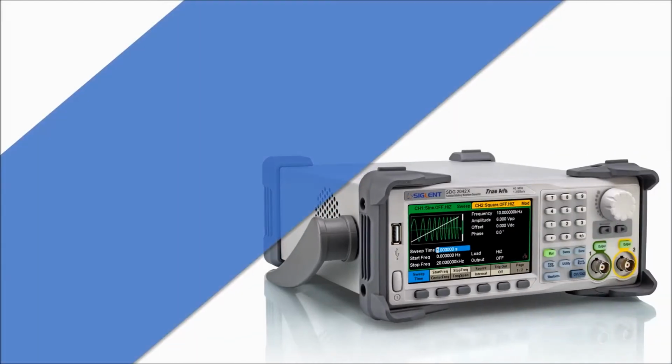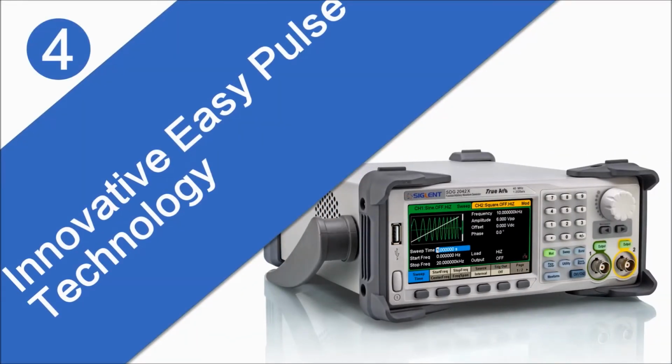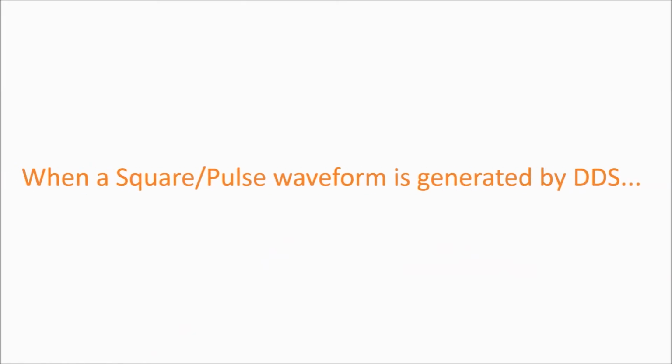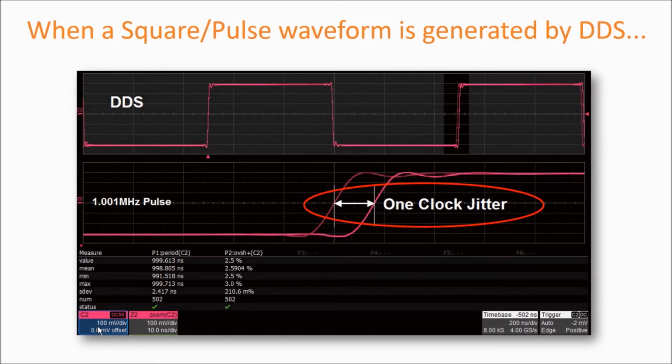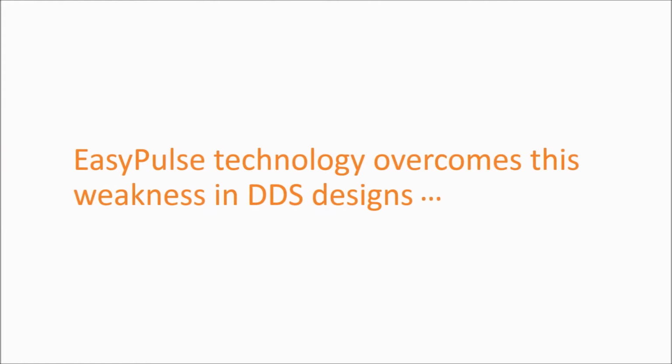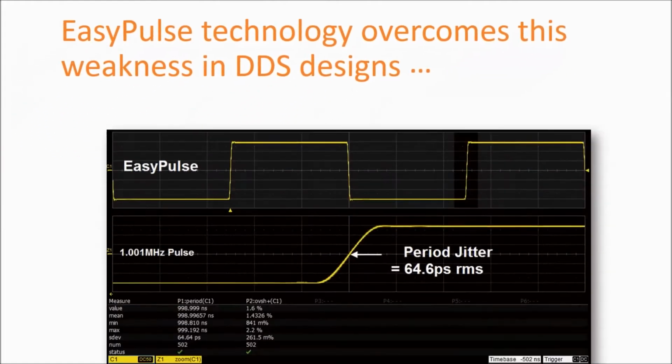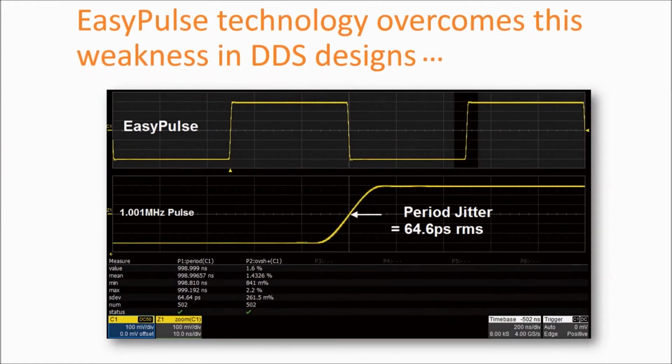The SDG2000X uses SIGLENT's innovative Easy Pulse technology. When a square pulse waveform is generated by a DDS, there will be one-clock jitter if the sampling rate is not an integer-related multiple of the output frequency. Easy Pulse technology successfully overcomes this weakness in traditional DDS designs and helps produce low jitter square pulse waveforms.